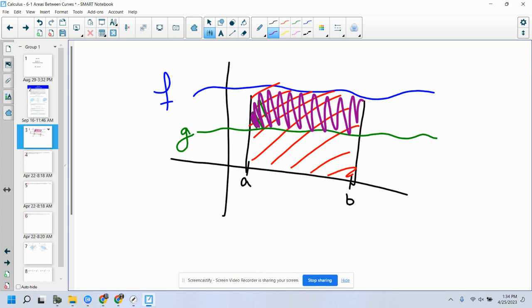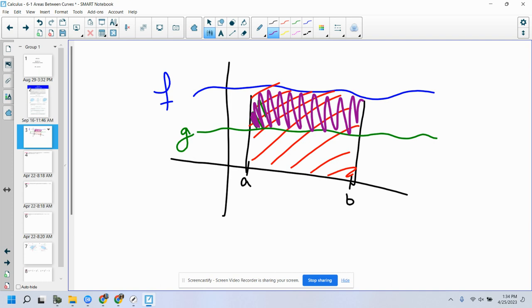F minus g. You would take the area of f of x and take away this little chunk, right? Well, what is that little chunk? That is the integral of g of x from a to b. So, to find the area in between any two curves, you literally just take f of x minus g of x.